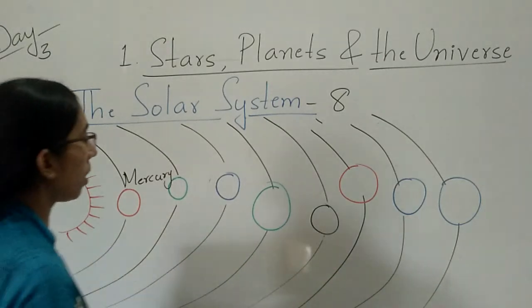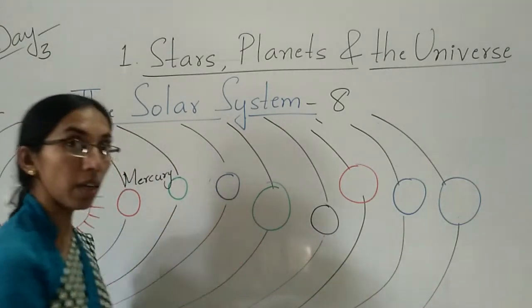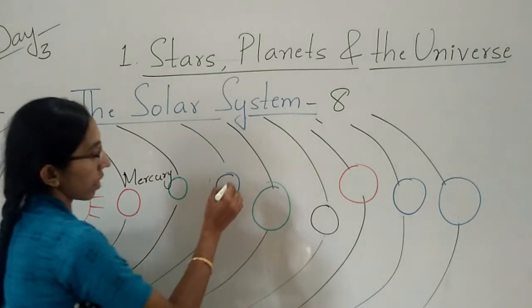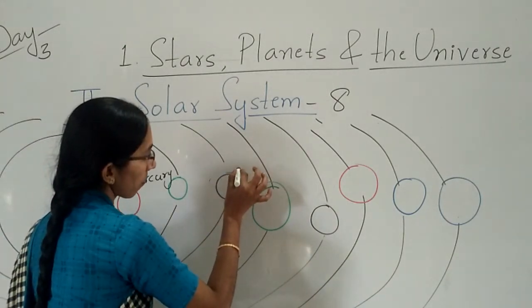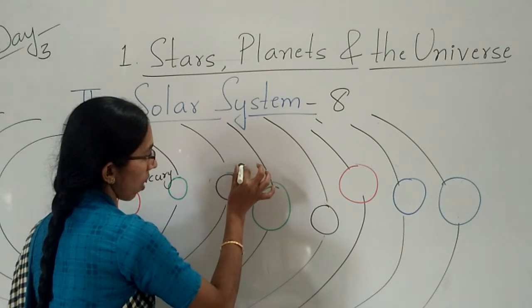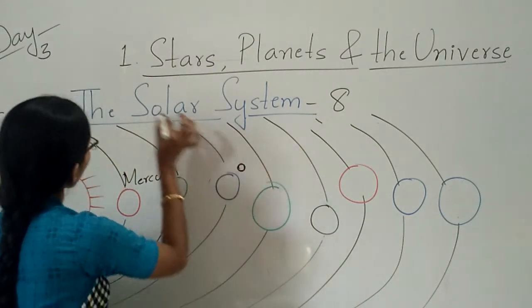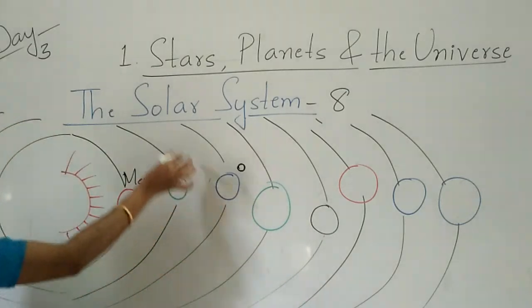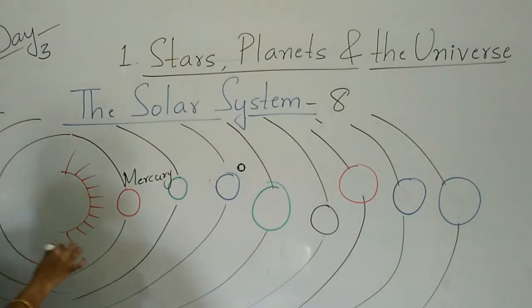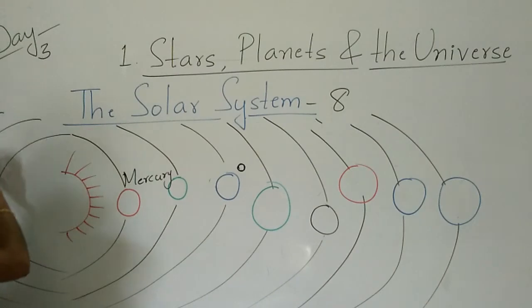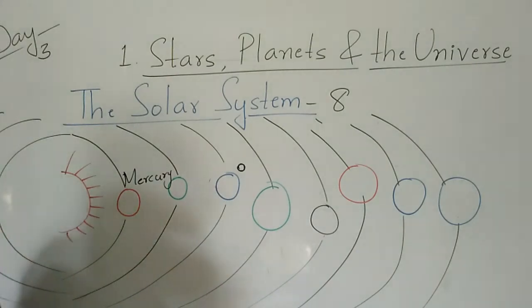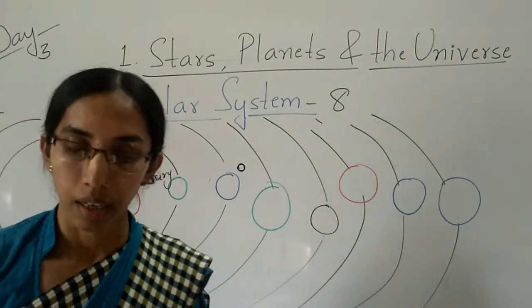Earth has one satellite, which is called the moon. Together with their satellites, all the planets are making rounds in a fixed orbit around the sun. Clear, children?